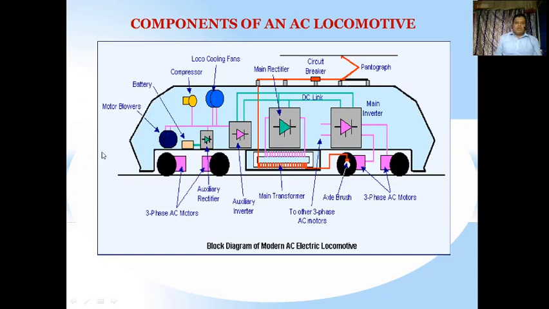So all these are the components of the AC locomotive, which you need for the maintenance and smooth running of this AC electric locomotive. The power is received from the transmission line or overhead line to the pantograph, which gives the supply to the motor, and the DC link voltage is also maintained constant here. This constant voltage is maintained in the DC link so that there will be smooth operation of the AC locomotive.